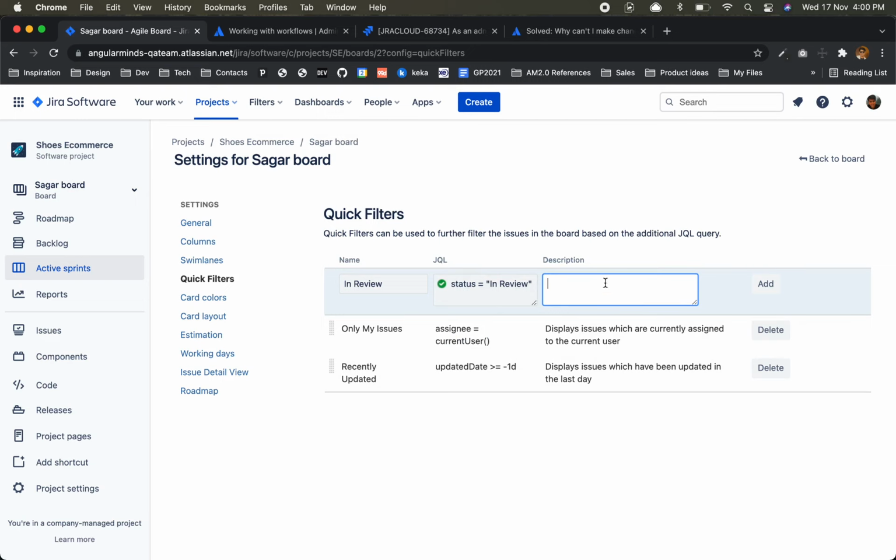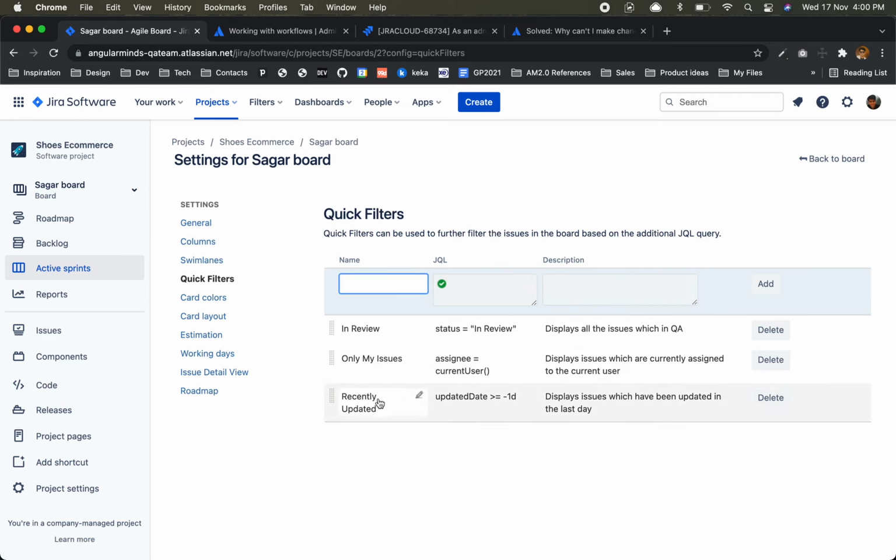So this one displays all the issues which are in QA, correct? And also I want to see the issues which are critical or which have bugs.